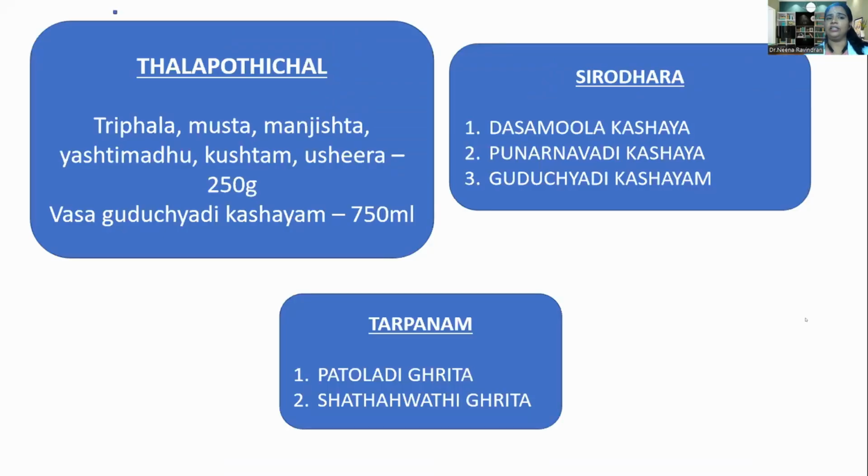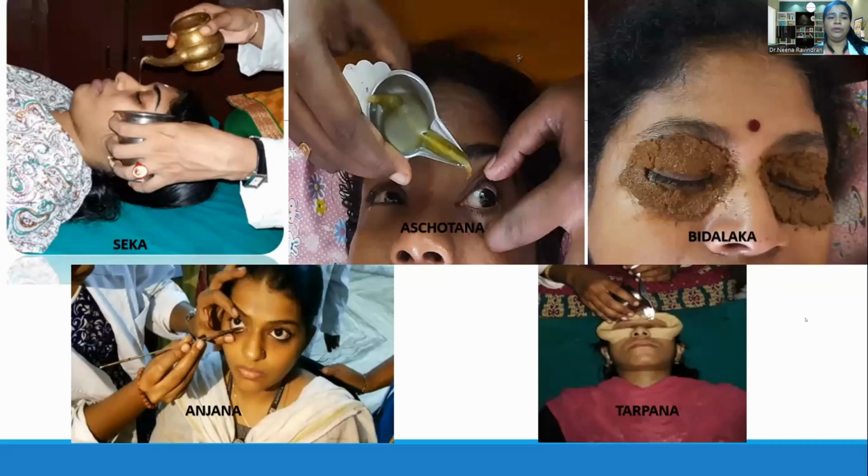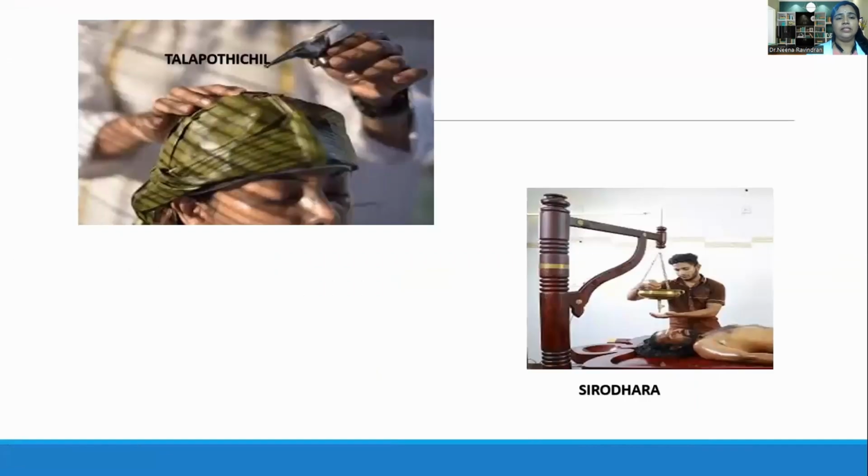And for Talapodichil, Shirodhara, and Tarpana, these are the medicine suggestions that can be used. And these are the procedures. The first one is Seka, the second one is Aschyotana, the third one is the Vidalaka procedure, the fourth one is Anjana, and the fifth one is the Tarpana procedure. This is the picture of Talapodichil, and this one is Shirodhara.